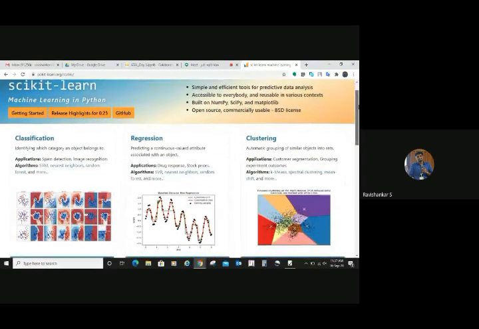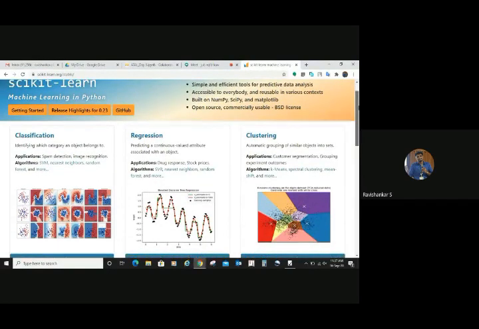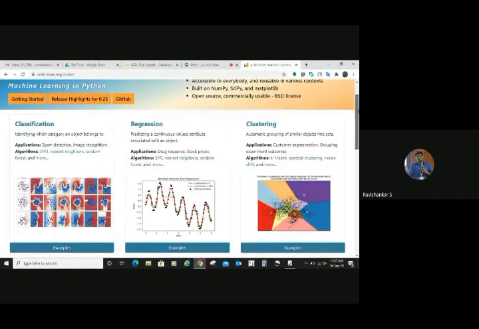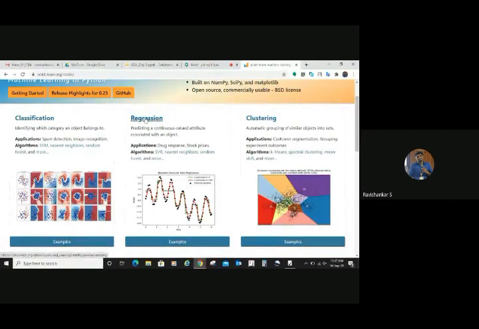What you need to do is just invoke those functions or libraries which are already available for you. For example, when you talk about regression, these are the types of machine learning problems which you have been learning from day one onwards. This is classification, this is regression, which you already know. When you have a continuous value as output, we are going to predict a continuous value output attribute.